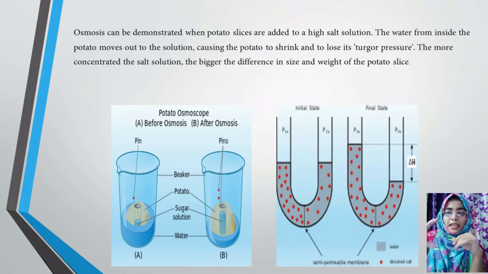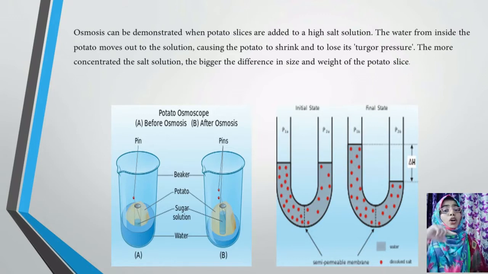In the potato it was pure plain water, whereas in the second part, the B part, you can see the concentration in the potato itself is being increased. How come it is increased? Because the outer concentration, that is in the beaker, is very high, whereas in the potato the concentration is very low, because of which osmosis has been taking place. That is the movement of water from the beaker, that is higher concentration, to lower concentration, that is inside the potato tube, through a semi-permeable membrane. What is a semi-permeable membrane? Basic thing, the potato is acting as a semi-permeable membrane over here.